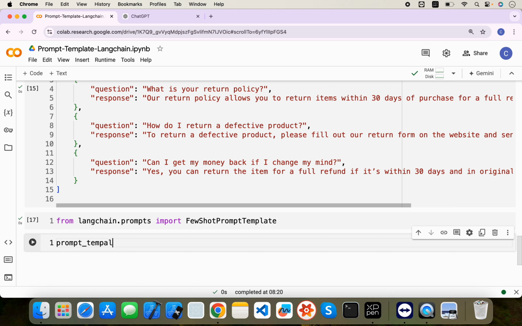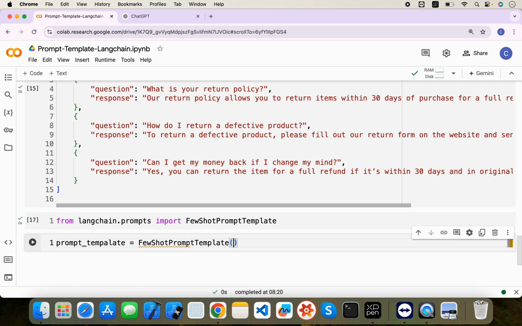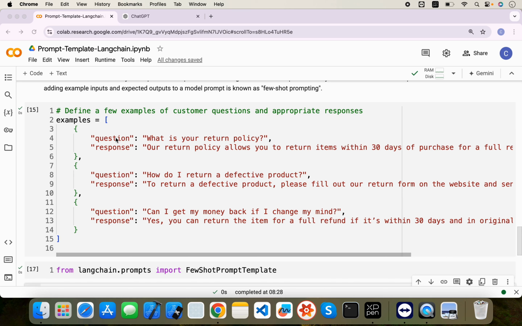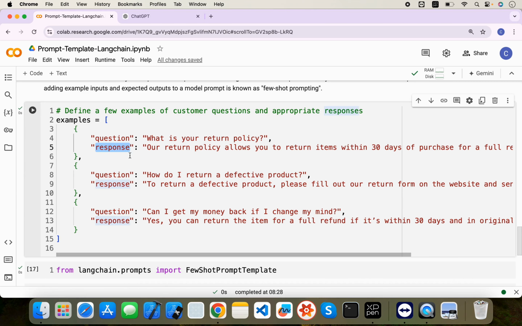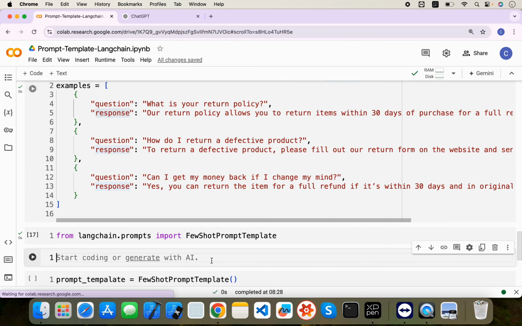So let's say prompt template will be FewShotPromptTemplate, right? So it will require an example prompt. So let's define the example prompt first. Okay, if you see in our examples, we have question and response. So we need to utilize this question and response key in our example prompt, right?